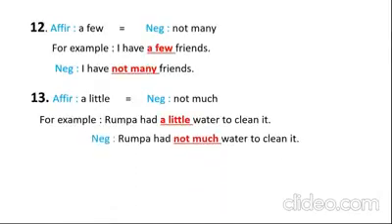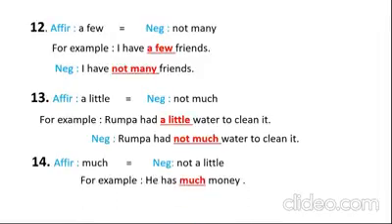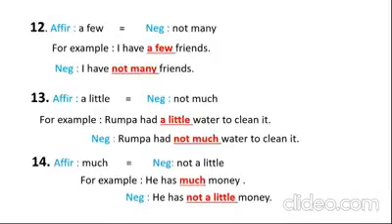In negative, Rumpa had not much water to clean it. Number 14: in affirmative, if you have much, you can write in negative not a little. For example, he has much money. In negative, he has not a little money. So remove much and use not a little.